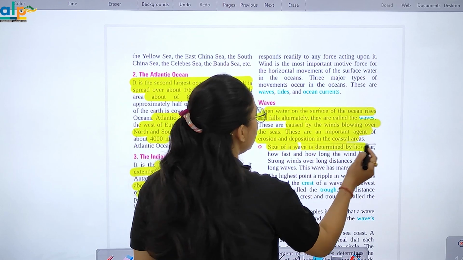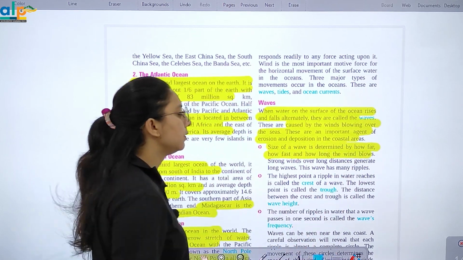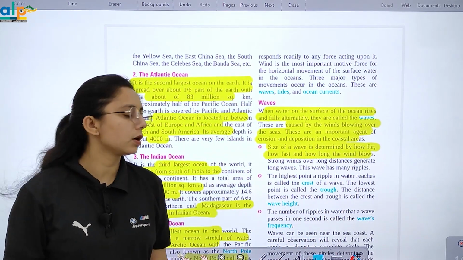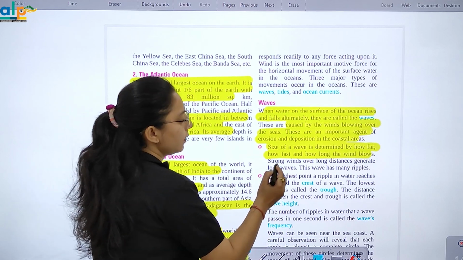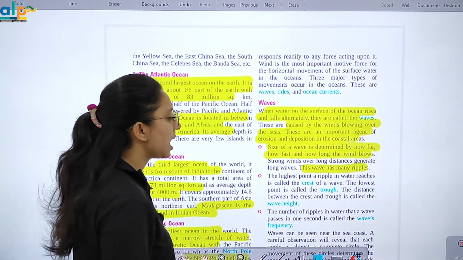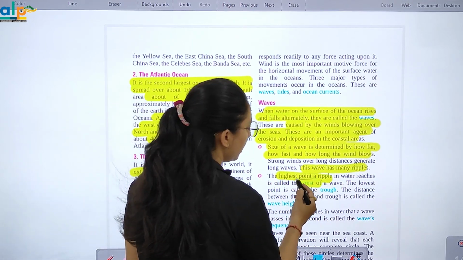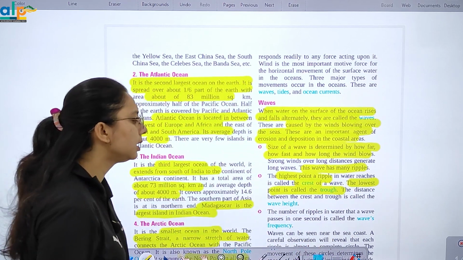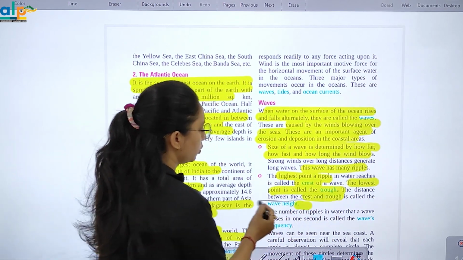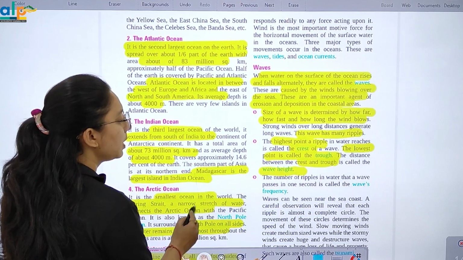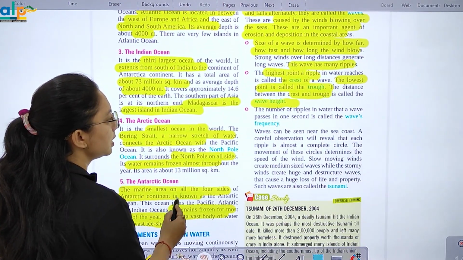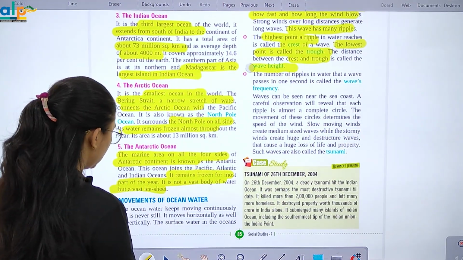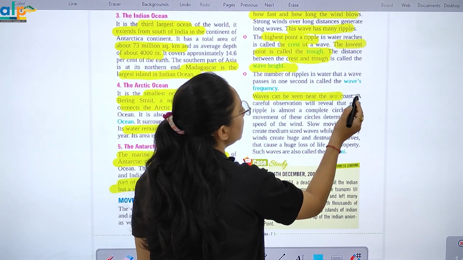Size of wave is determined by how far, how fast and how long the wind blows. Winds over long distances generate long waves and this wave has many ripples. Highest point जो ripple का उसको हम crest कहते हैं. And the lowest point is trough. जो distance है crest और trough के बीच में उसको हम wave height कहते हैं. So the number of ripples in water as a wave passes in 1 second, इसको हम wave frequency कहते हैं. And the waves can be seen near the sea coast.